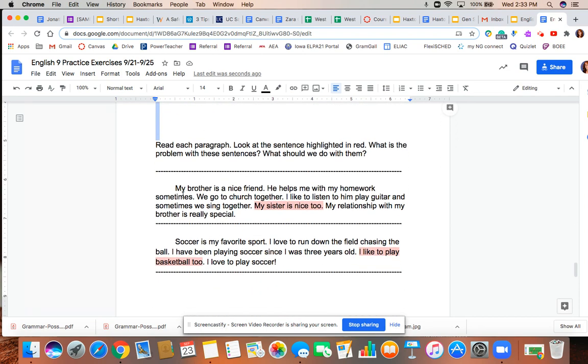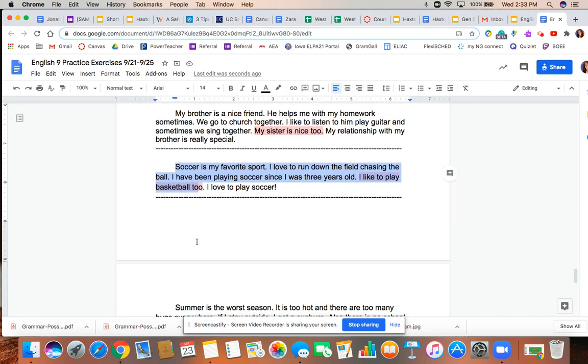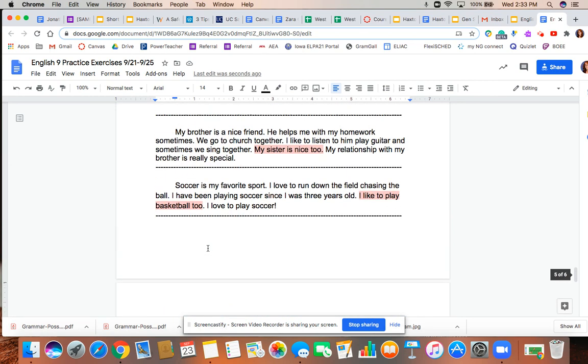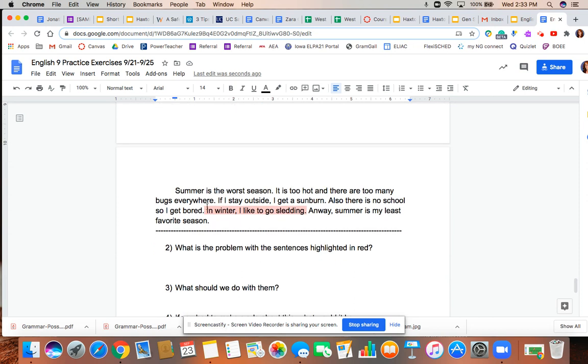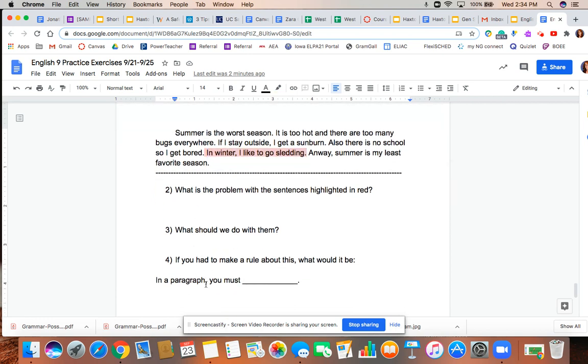The next activity is to read these 3 paragraphs. 1, 2, 3. Read these paragraphs and notice that in each paragraph, one sentence is highlighted in red. Okay? That's because there is a mistake. Okay, there is a mistake in each sentence highlighted in red. And I want you to read the paragraphs and try to figure out for yourself what the mistake is. Then answer these 3 questions down here on page 6.